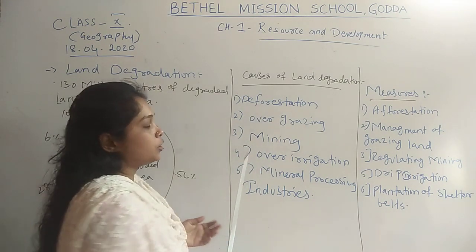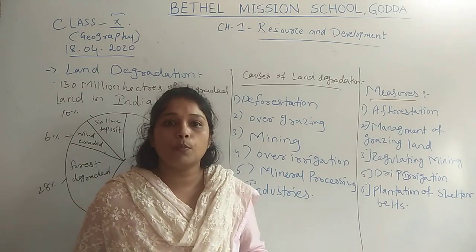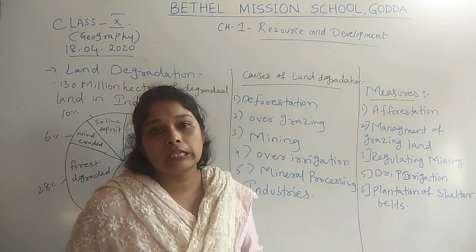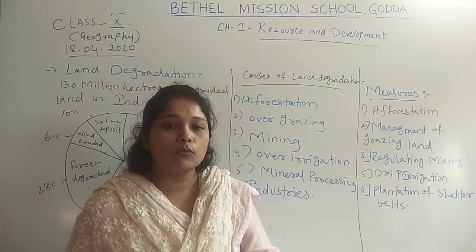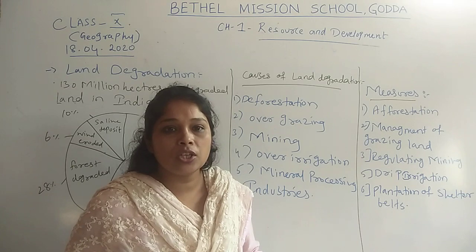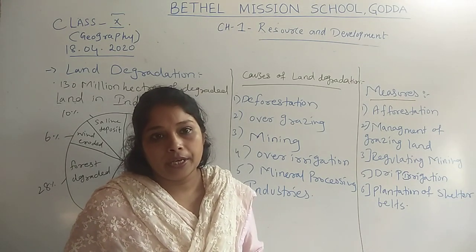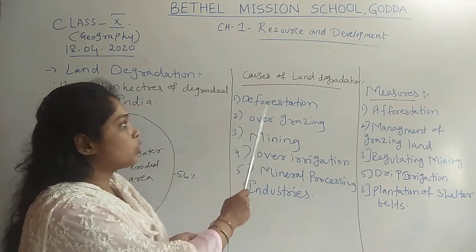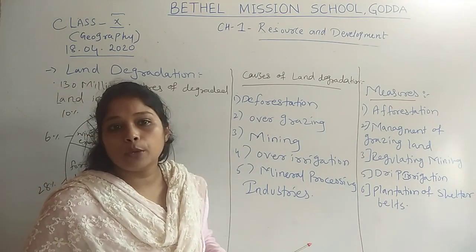First one is deforestation. As we have seen, in India, due to many commercial purposes, like making buildings, railway tracks, flyovers, or roadways, we are cutting down the forest areas, which causes deforestation. And deforestation has a very bad impact on land fertility. It is a very big cause of land degradation. So the first cause was deforestation due to cutting down of forests for commercial purposes.